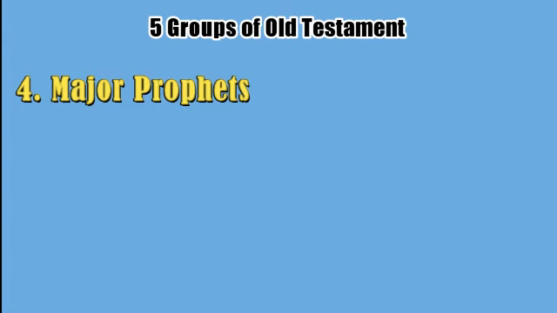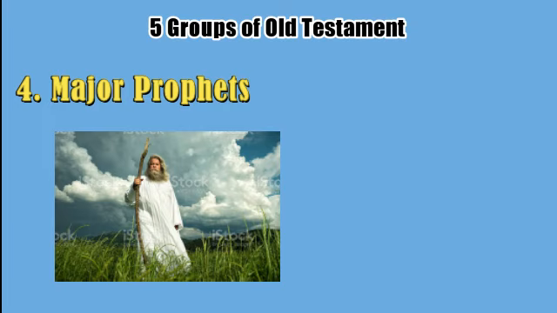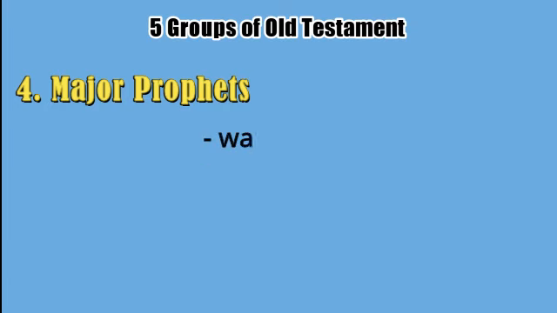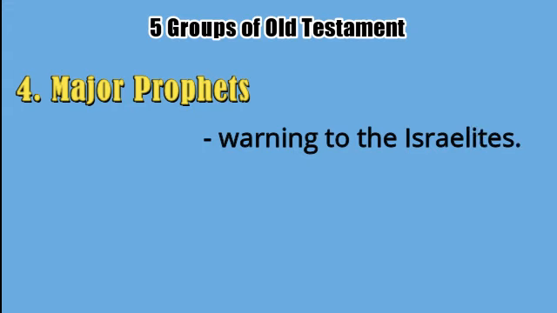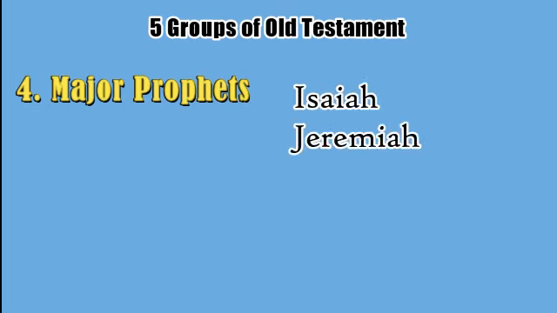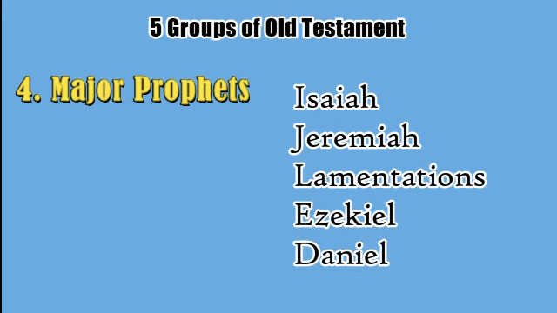The next group is the major prophets, written by God's prophets. These books are warnings to the Israelites of the punishments they would suffer because they refused to listen to God. The books are also words of comfort to them when they were captured and brought to other countries as slaves. God says He would one day forgive them and bring them back to their nation. This group is made up of the books of Isaiah, Jeremiah, Lamentations, Ezekiel, and Daniel.